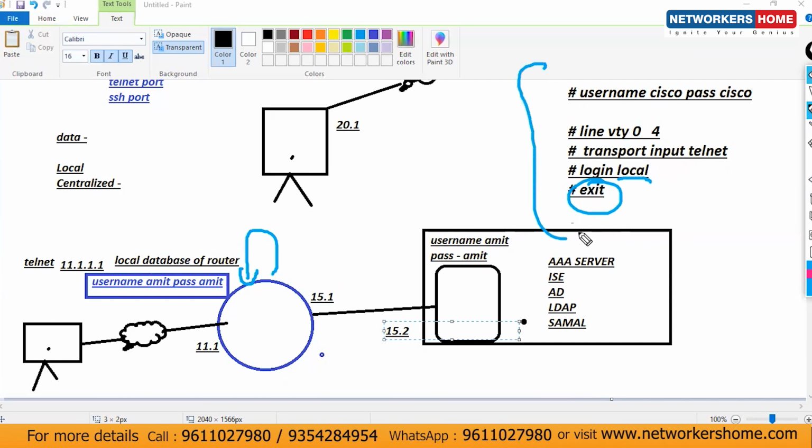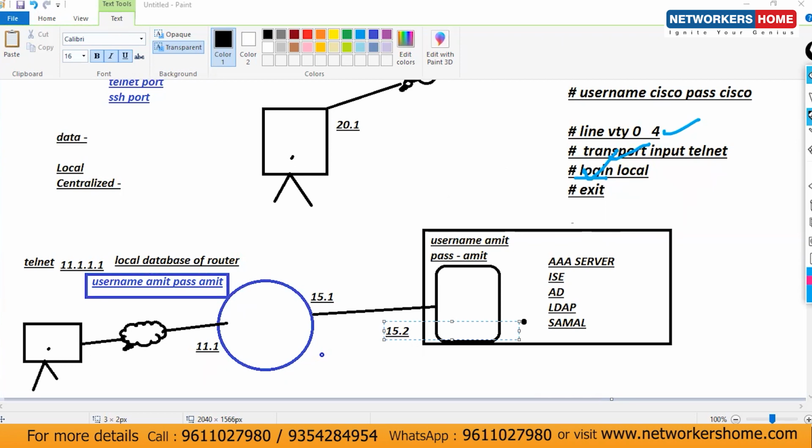This is clear or not? How to configure it? Mention this. Done or not? Okay, so first create one virtual terminal, then enable the users, then allow the telnet traffic, then enable authentication, and after authentication, which database? We have so many options. During configuration, after login, you can use a question mark, and then you will get the answer how many databases we can check.